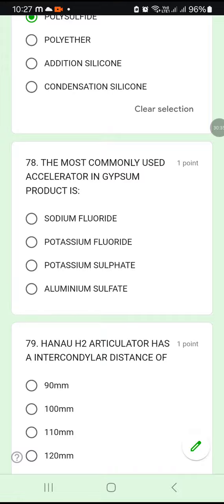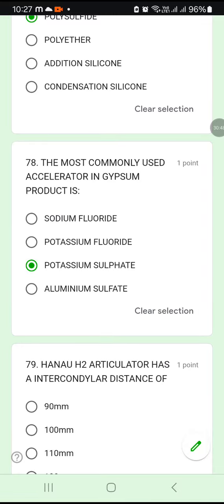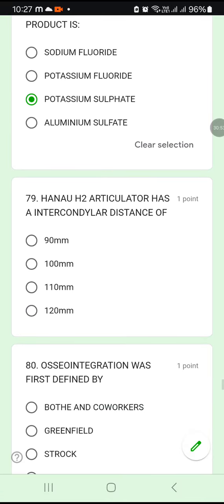78. The most commonly used accelerator in gypsum product: sodium fluoride, potassium sulfate, aluminum sulfate. Yes, potassium sulfate is the accelerator in gypsum product. Okay, potassium sulfate is the accelerator in gypsum product.